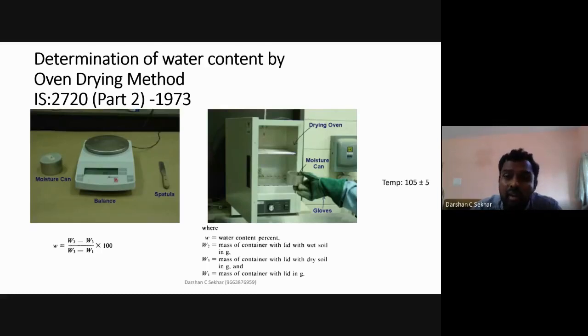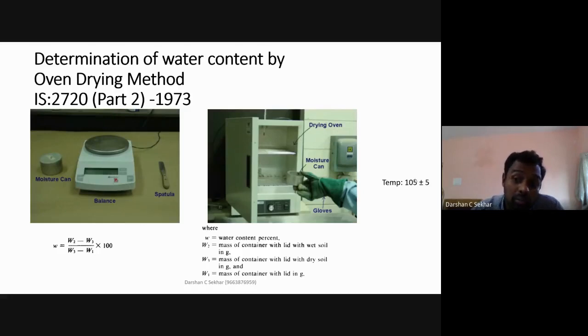Suppose I have an organic soil, or it is having peat content, or it is a peat soil, what will happen? How do I know it is an organic soil? If I smell that soil, it will be having some dead materials, some plant waste. I'm going to get that odor, that smell. In that case, I'm going to reduce the temperature to only about 80 degrees. I need to keep the temperature at 80 degrees. I will not keep the temperature at 105 degrees.